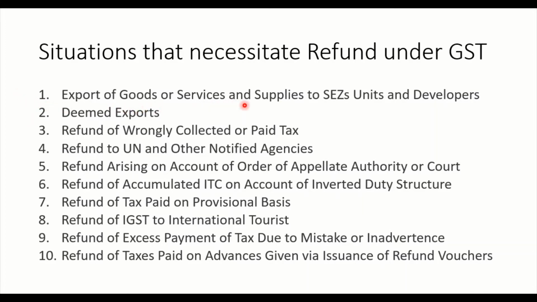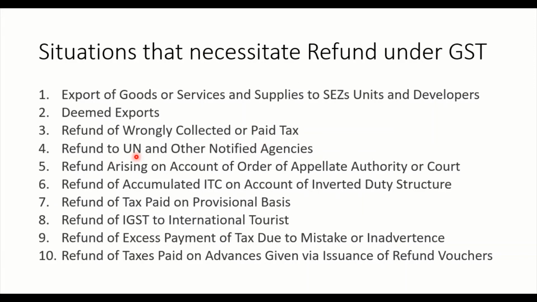Export of goods or services and supplies to SEZs, units and developers. So if you are exporting, we know that it is a zero rated supply, and these two are also included in zero rated supply, supply to SEZ units or supply to SEZ developers. And deemed exports, if you are not making direct exports, deemed exports are also considered as zero rated supply. Refund of wrongly collected or paid tax, right? Wrongly collected tax you will get a refund, or if you have wrongly paid tax you will get the refund.